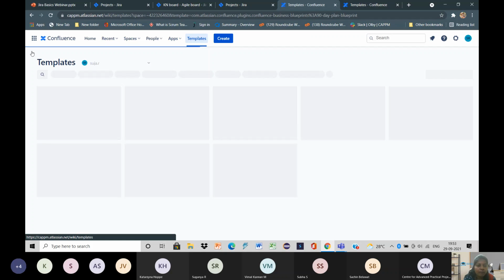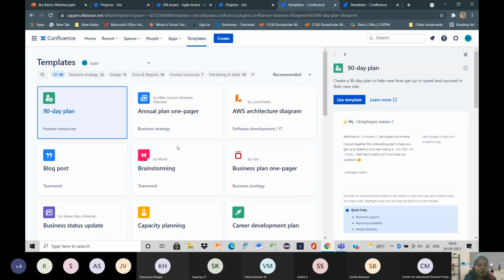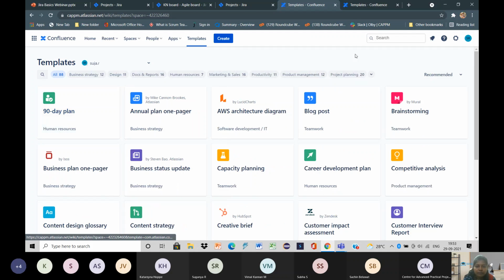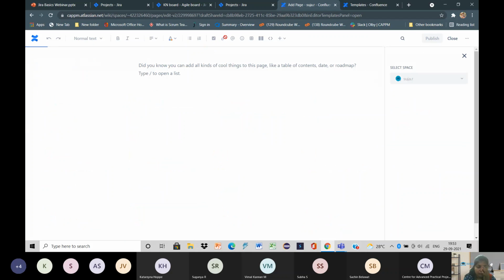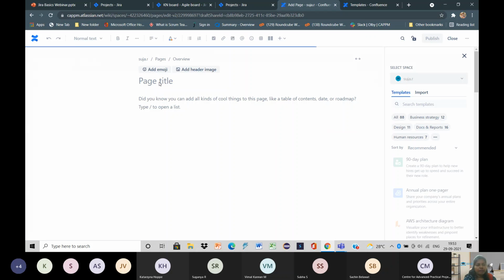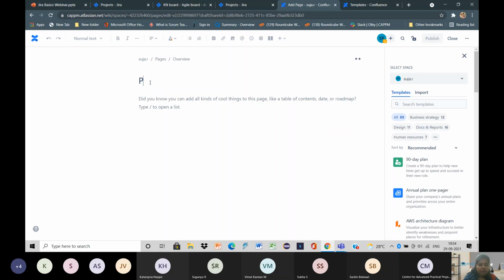This is how a template page looks. If you want to use a template, you can go for the use template option, and it will be applied to the page that you create. Creating a page is very simple. We have a create option right at the top. You have to go for that, and you need to give a page title.